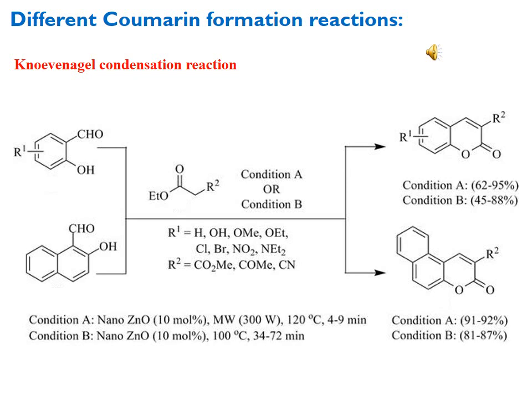The yield was better for condition 1 using microwave radiation. In the above molecule, condition A gave 62 to 95%, but B gave 45 to 88%, and for the second molecule, condition A gave 91 to 92% and condition B gave 81 to 87% yields.